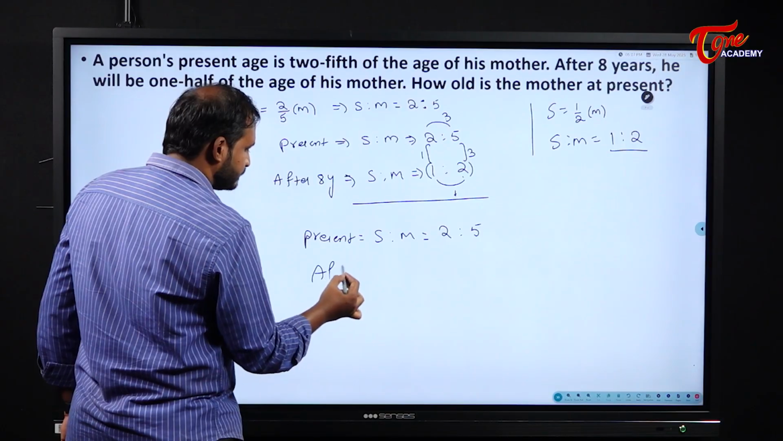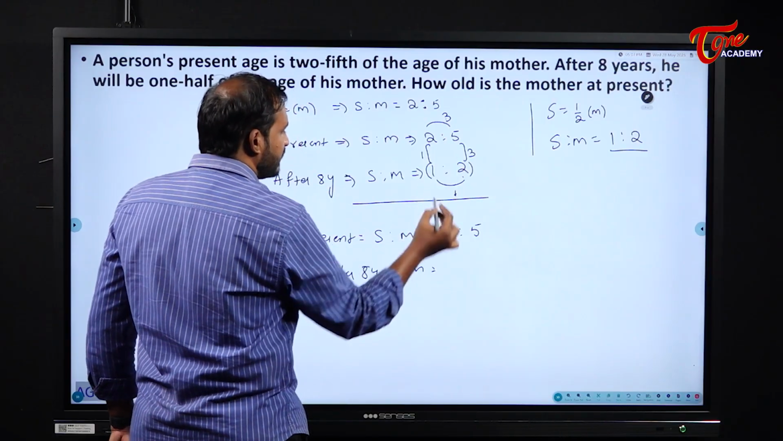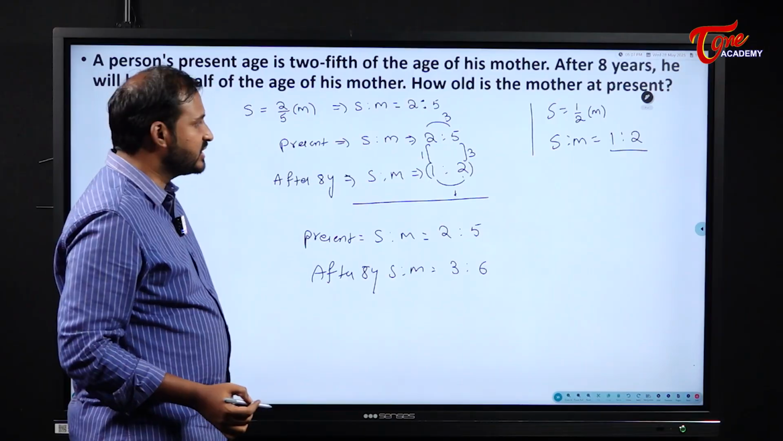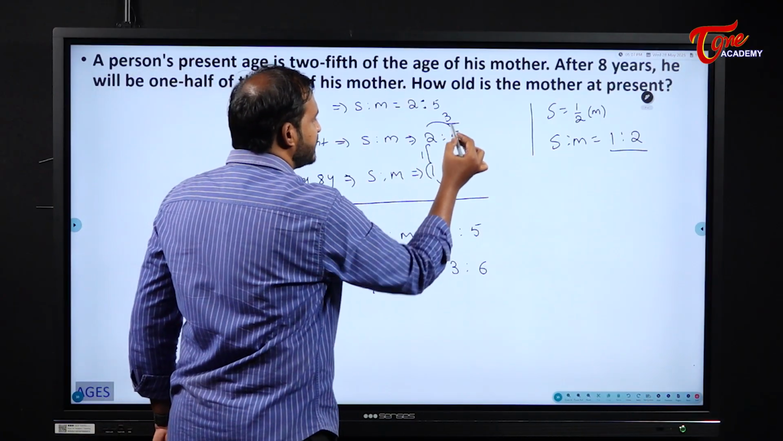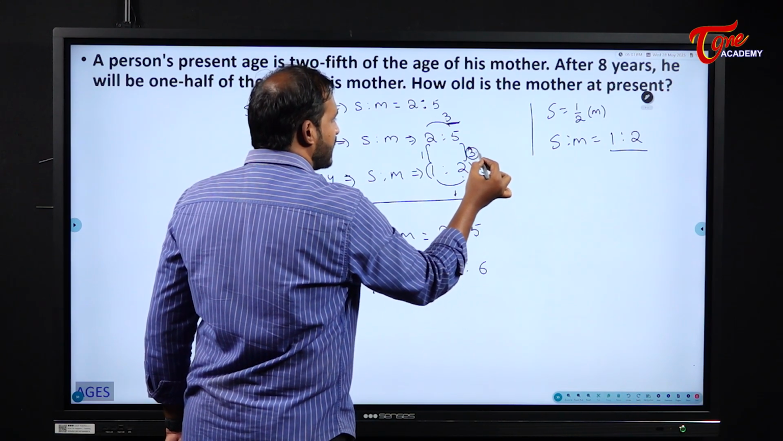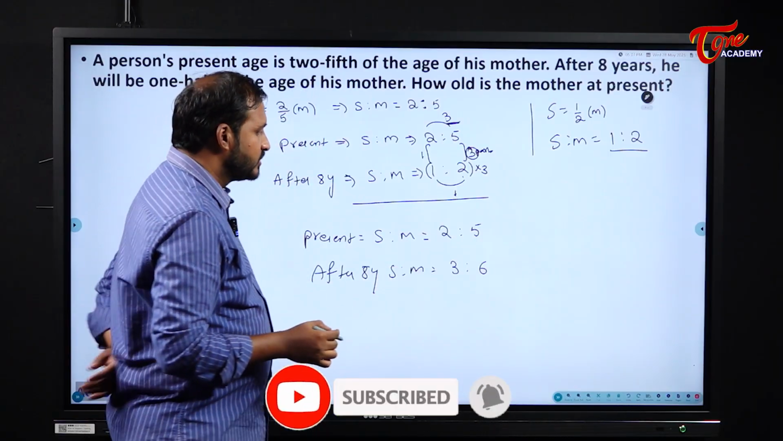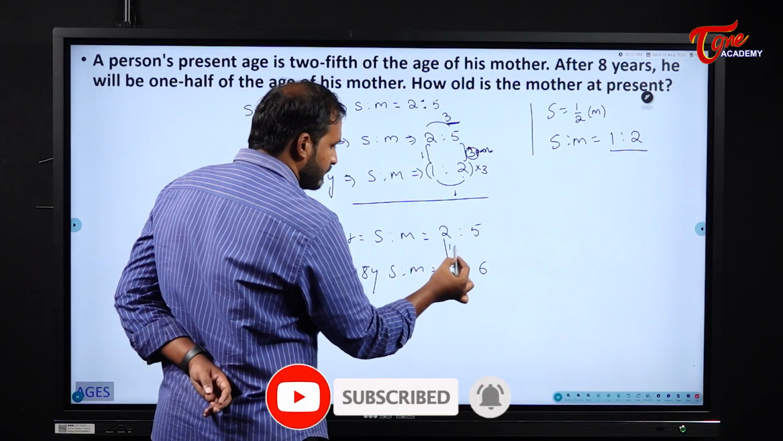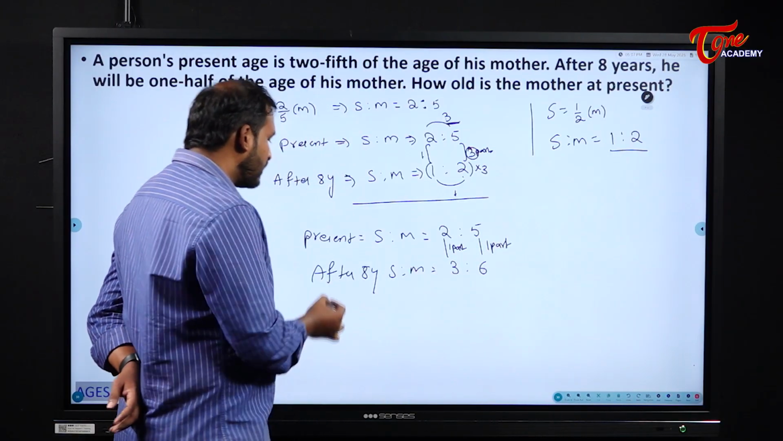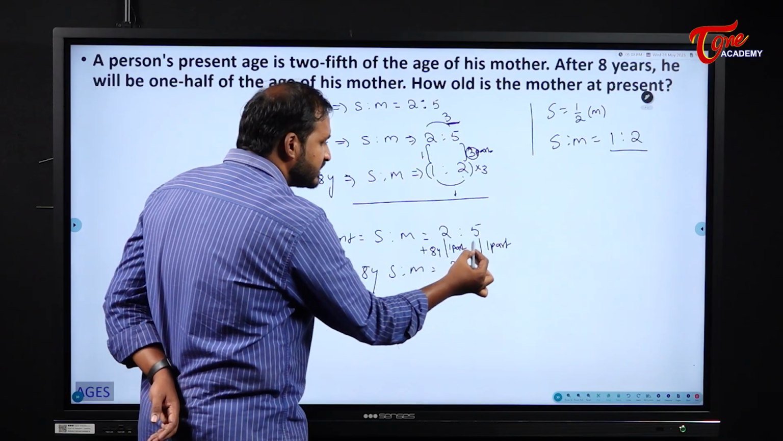Next, after 8 years, son's age is to mother's age: 3 1s are 3, 3 2s are 6. Why? Because I need to multiply this 3 to this equation, not this 3. These are parts, 1 part. Now what is the difference here? 1 part. This difference came because of 8 years, because after 8 years this is happening, plus 8 years and plus 8 years.